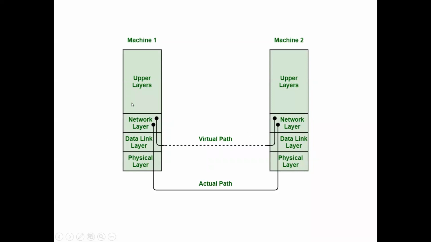The sender takes the packets from the network layer, converts those packets to frames by using the data link layer, and sends those frames to the physical layer. Then the data is transmitted from the physical layer on machine 1 to the physical layer on machine 2. On the receiver side, the physical layer on machine 2 sends the data to the network layer on machine 2.